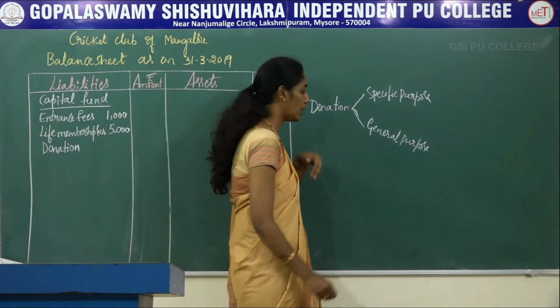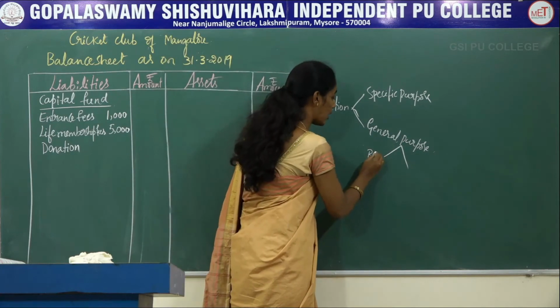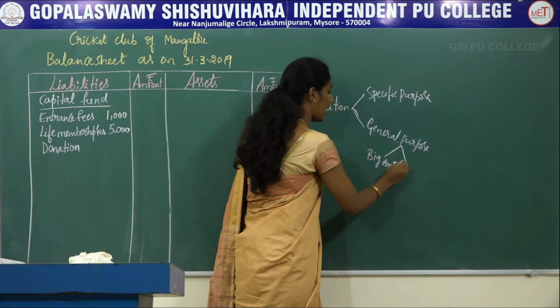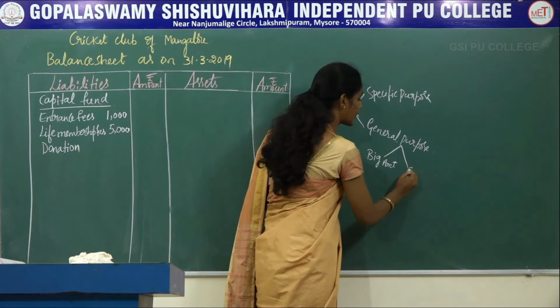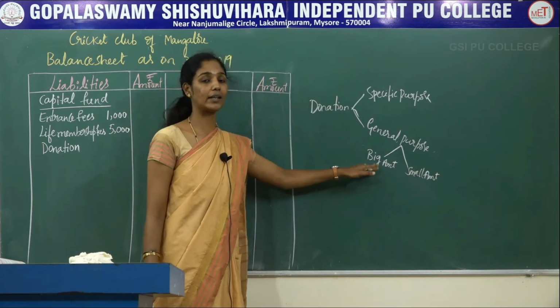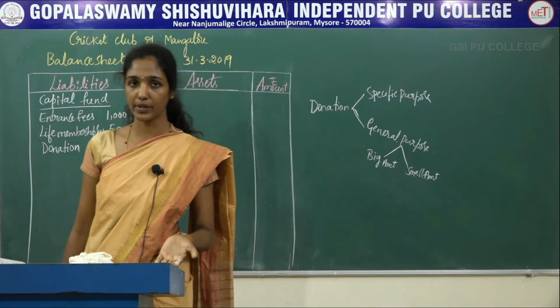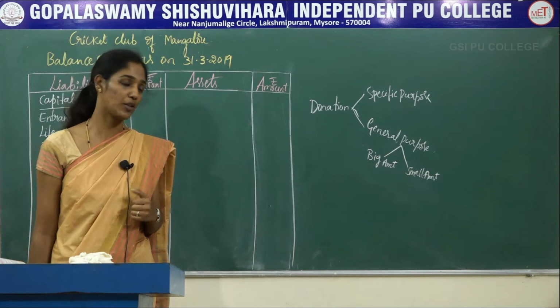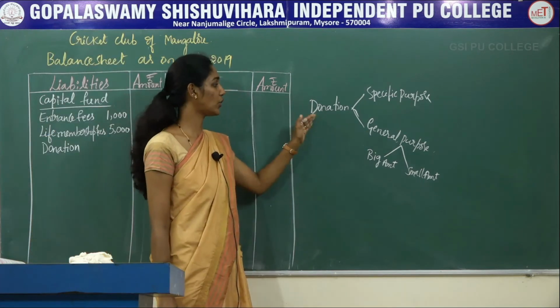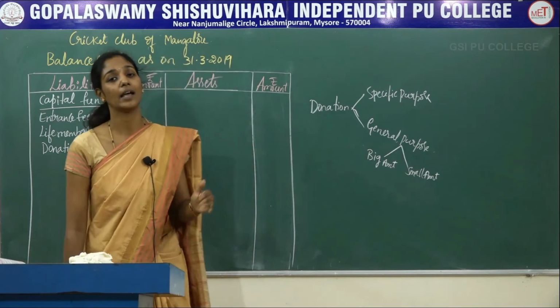Again, in the general purpose there are two types: general donation of big amount and general donation of small amount. General donation of big amount, generally it is treated as capital receipts. Again, it should be added to the capital fund on the liability side of the balance sheet. If it is the general donation of small amount, again it is treated as revenue receipts, then credited to the